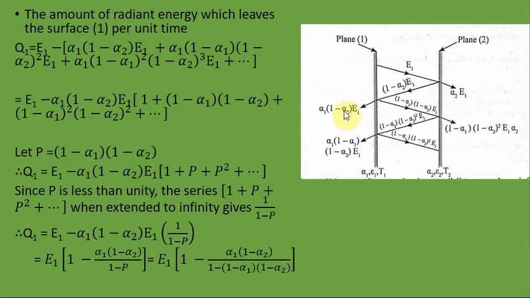Next, the net amount of radiation energy which leaves plane 1 can be calculated as the total energy emitted minus the total energy it absorbed.